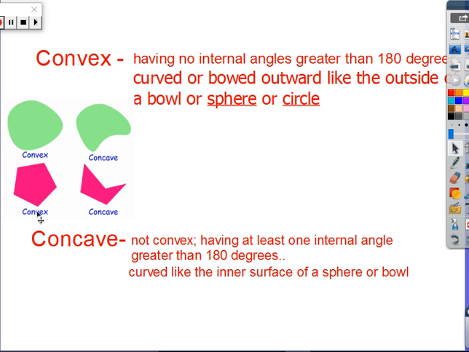Here's some examples of convex, whether it's a circle shape that goes outwards or that it has a greater than 180 degree angles. Concave is when you have a circle and it bows in, or when your lines go in, so you have less than 180 degree angle. Please add these to your notes.